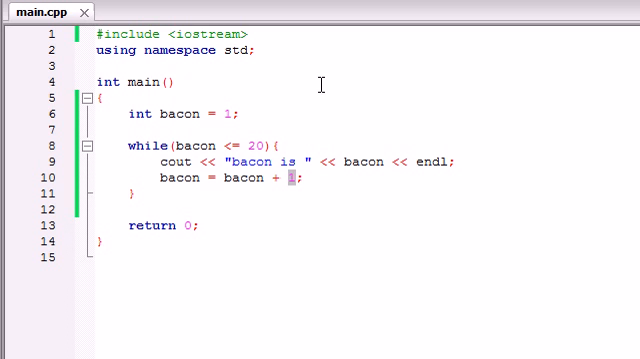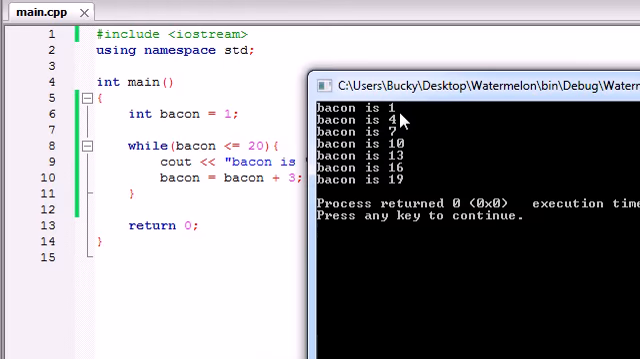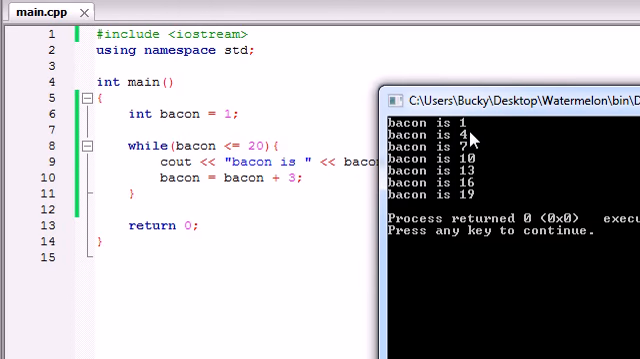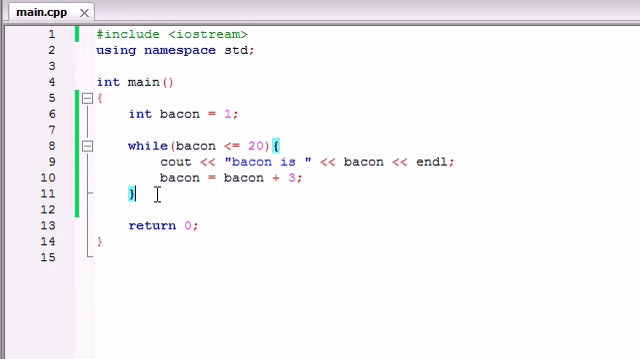Again, you can add 3 to it each time if you want, and then you would get something like this. 1, add 3 to 4, 7, 10, 13, 16, 19, and when you added 3 to that and it was 22, well, 22 is indeed not less than or equal to 20, so that's when it stopped the loop. So that is the basics of the while loop.